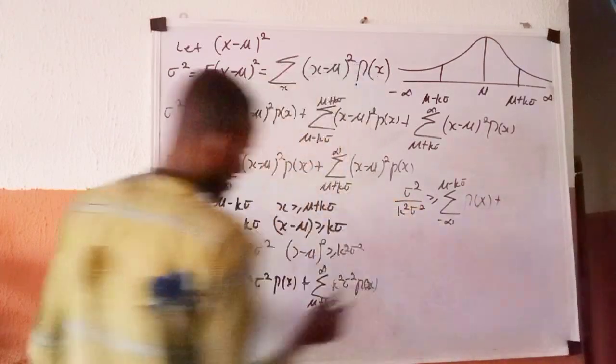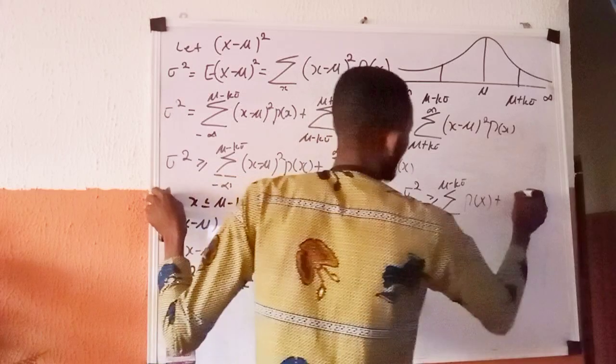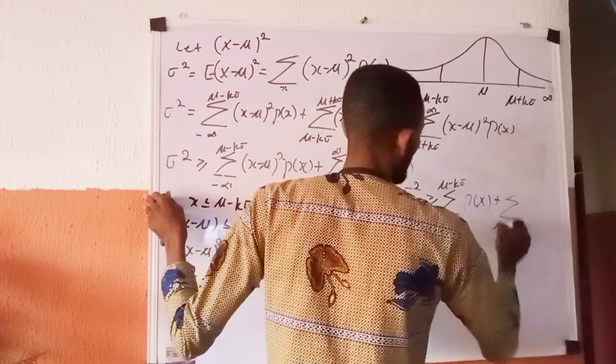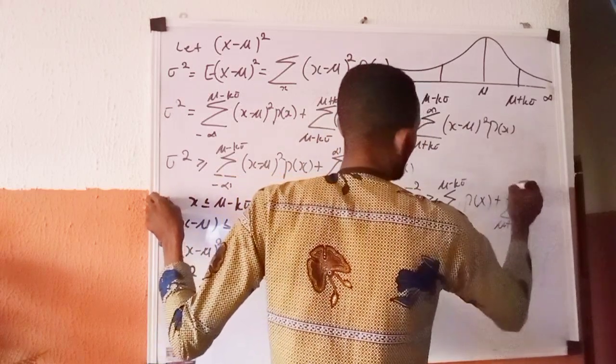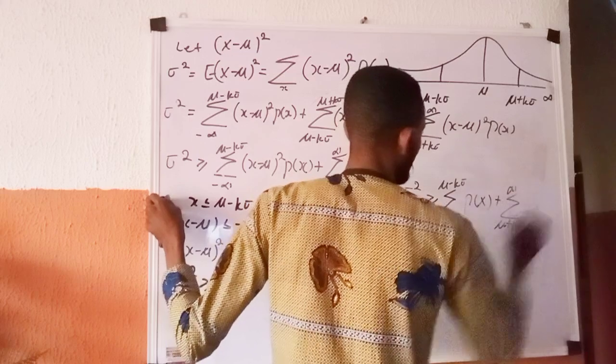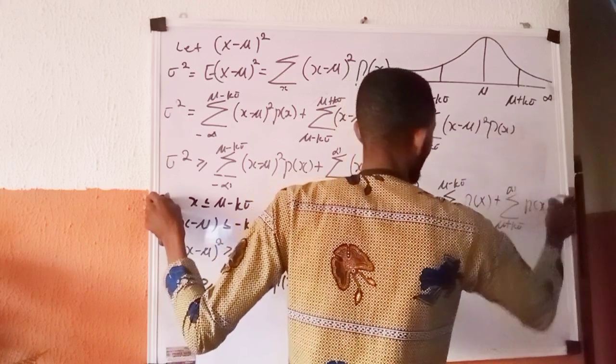So plus, the same thing applies here: the summation from mu plus k sigma to positive infinity of p of x.